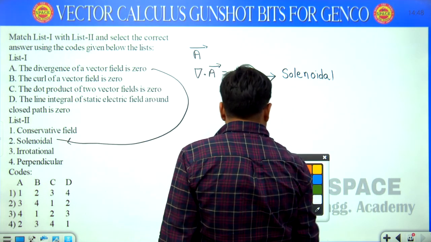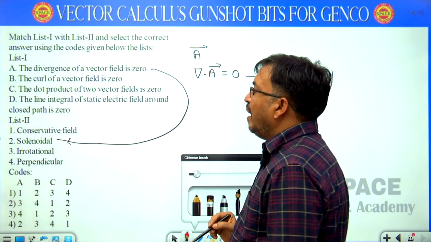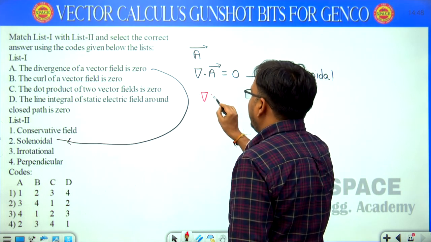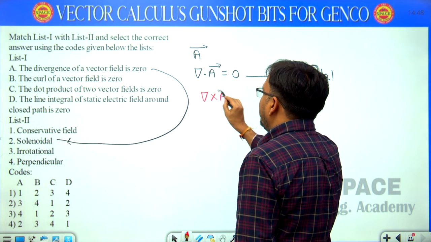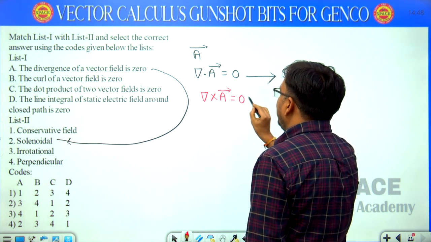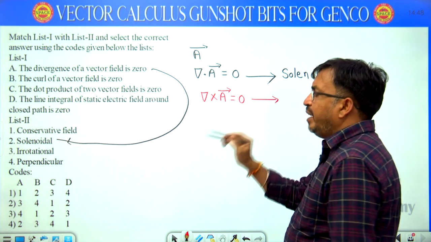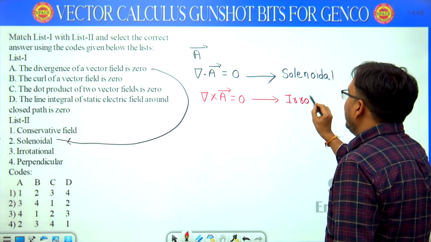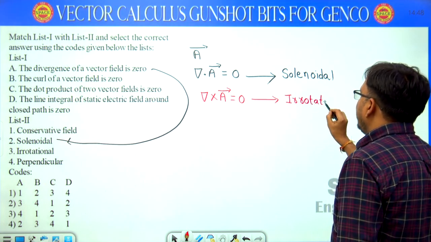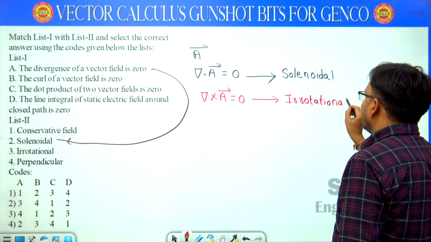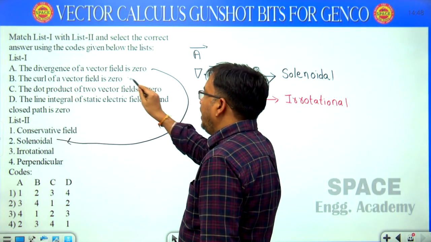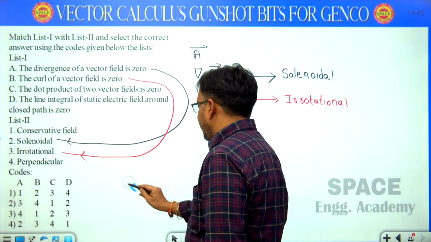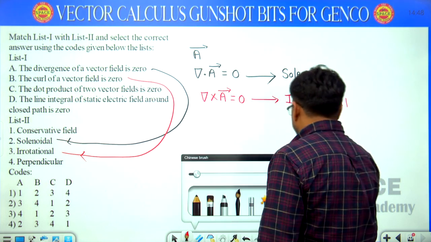Right. Next, statement B: the curl of a vector field is 0. Same vector I am considering, curl A equal to 0. Then the field is known as irrotational. Irrotational is the correct answer. So the curl of the vector field is 0 means irrotational.